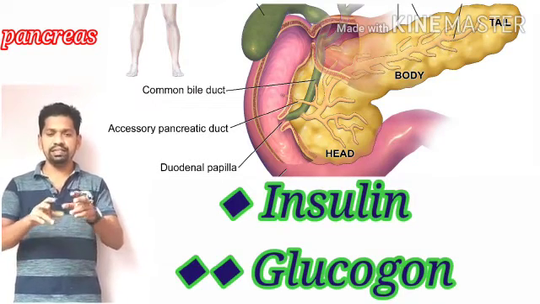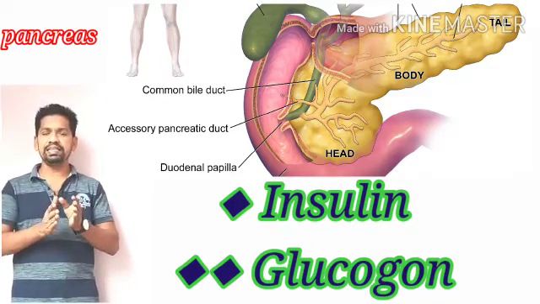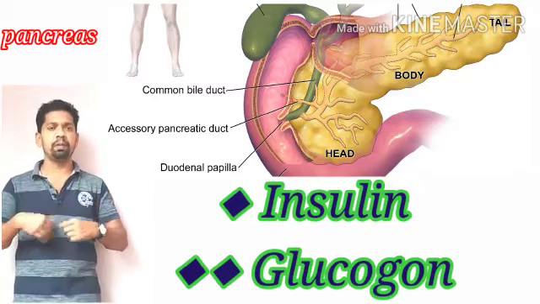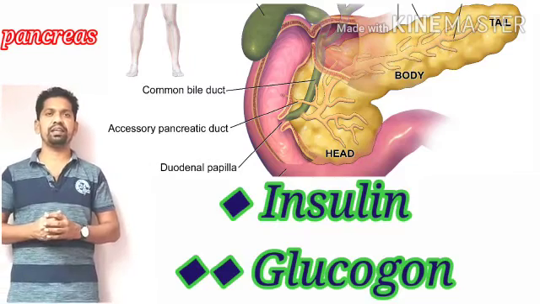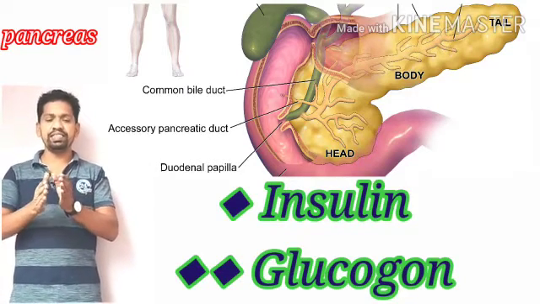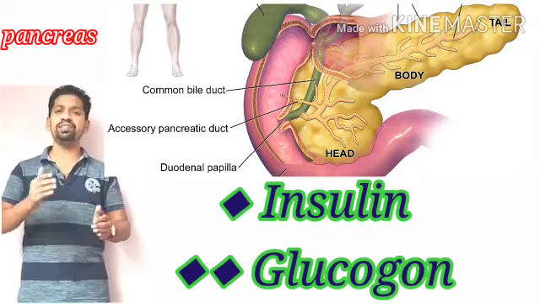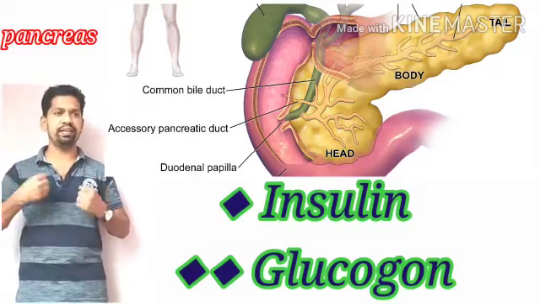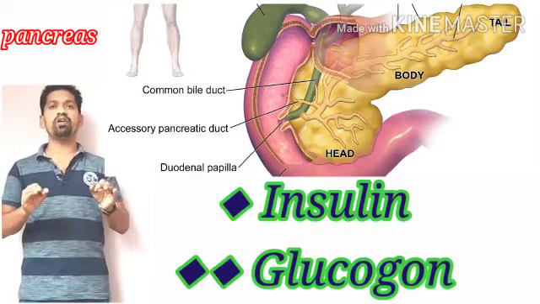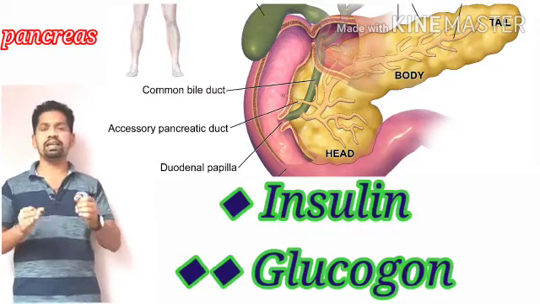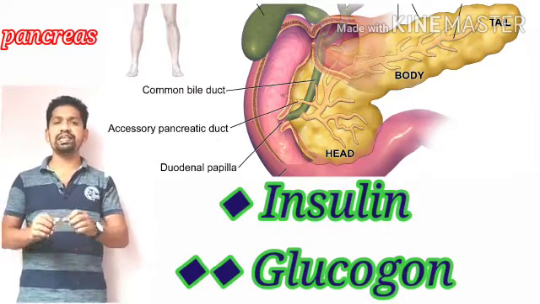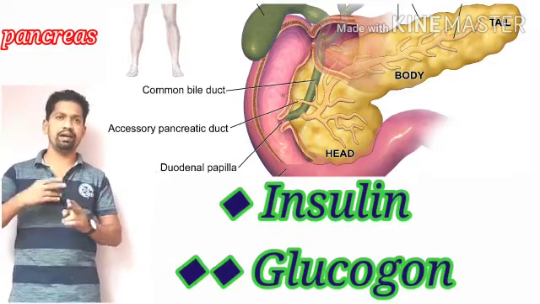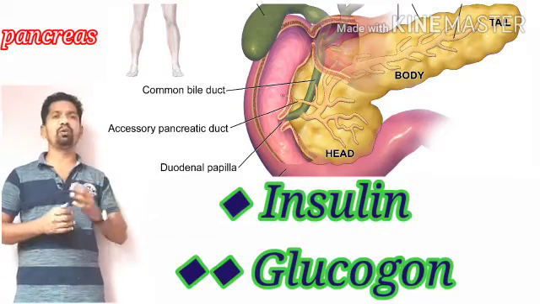So some cells in the pancreas are known as islets of Langerhans, identified by Paul Langerhans, a pathologist from Germany. After a series of experiments by Paul Langerhans and other scientists, finally we identified the importance of the pancreas in the endocrine system. Now the pancreas is secreting 2 important hormones: insulin and glucagon.